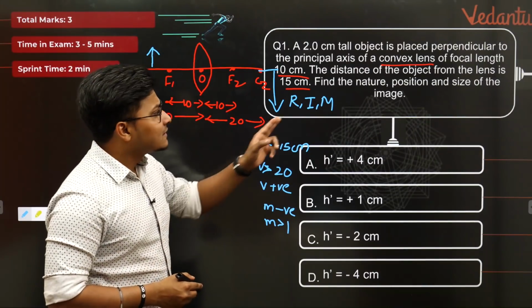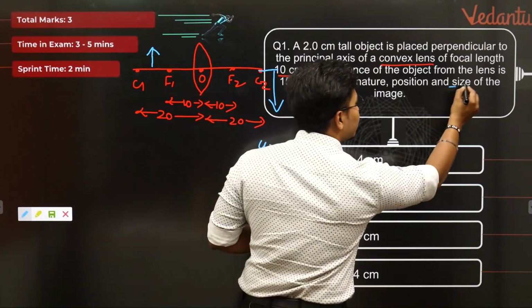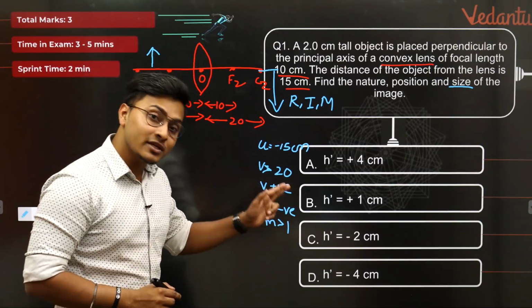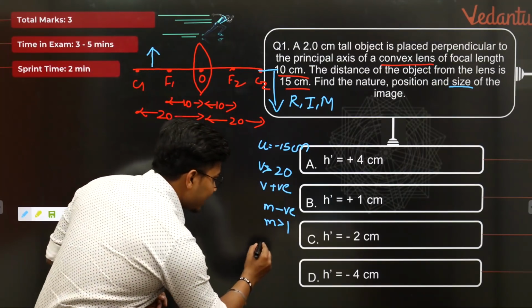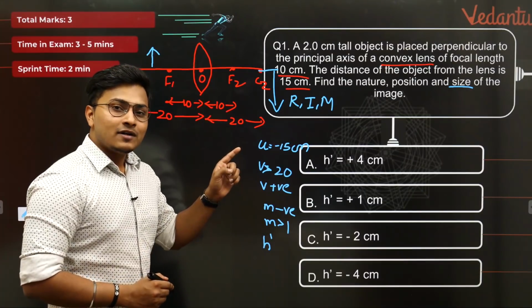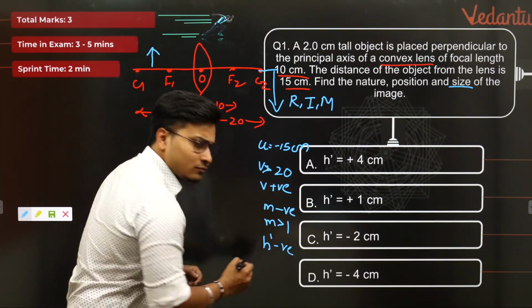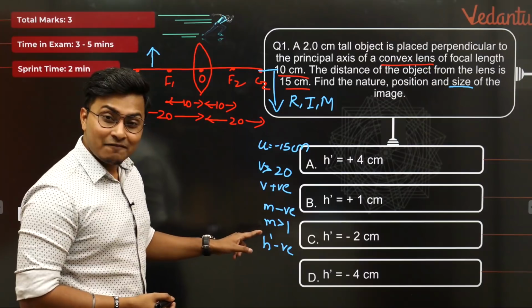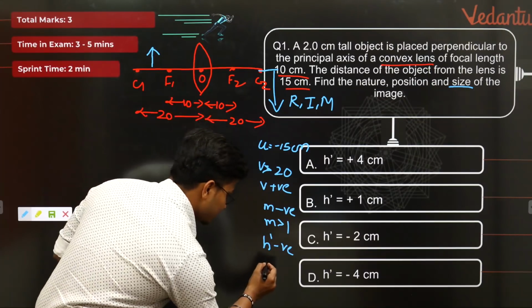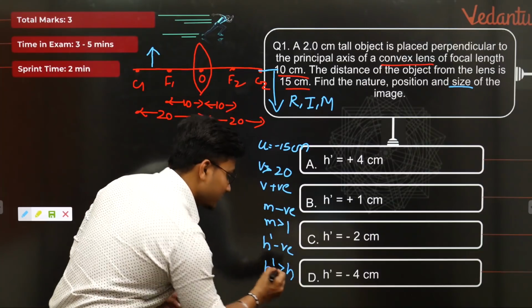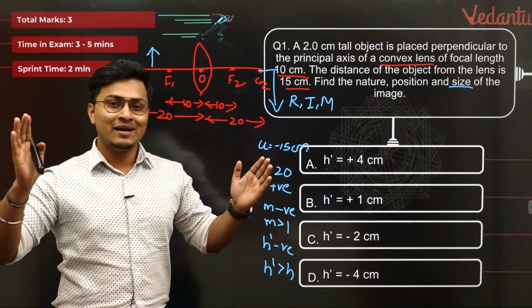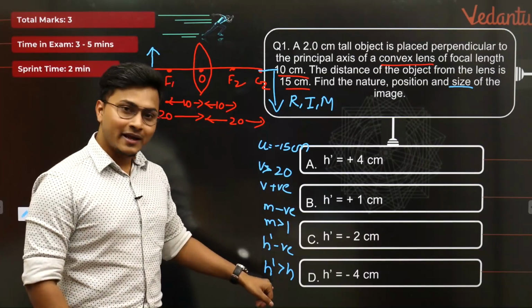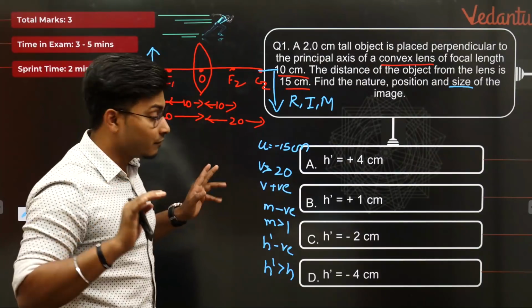Ultimately, let's come down to the size of the image, which is the final question for today. According to size of the image, you can see A, B, C, D, सारे question को हमने size of the image को option C दिया है. Size of the image, that is H dash, since it's an inverted image, it must be a negative value. Apart from that, magnified image है. अगर magnified image है, so it's obvious that H dash is greater than H. Magnified है ना, तो image का size object के size से बड़ा होगा. So H dash should be greater than H. That's all we did. Verification.